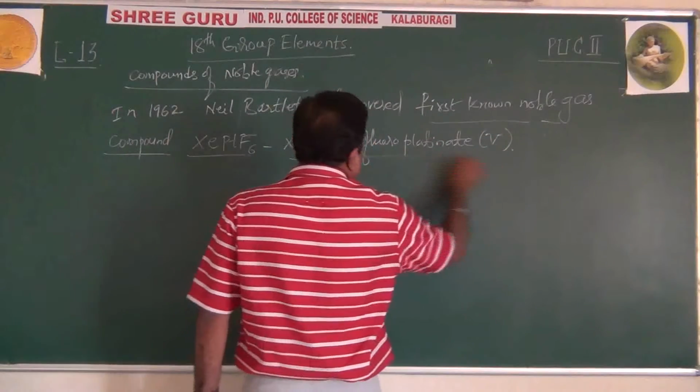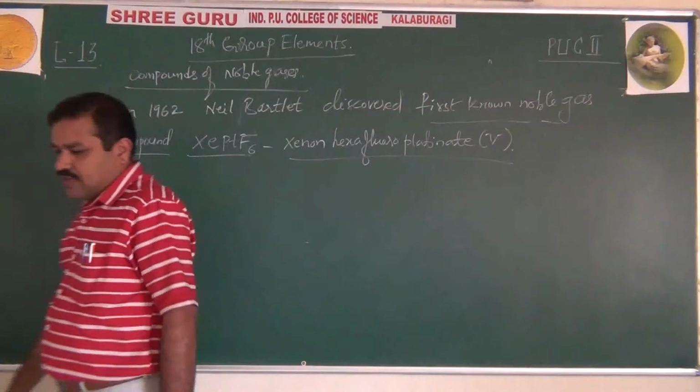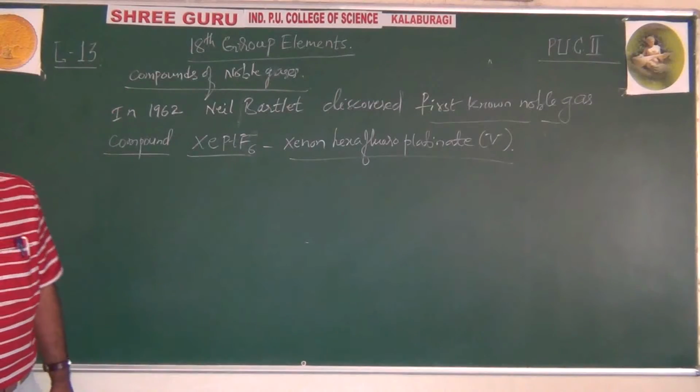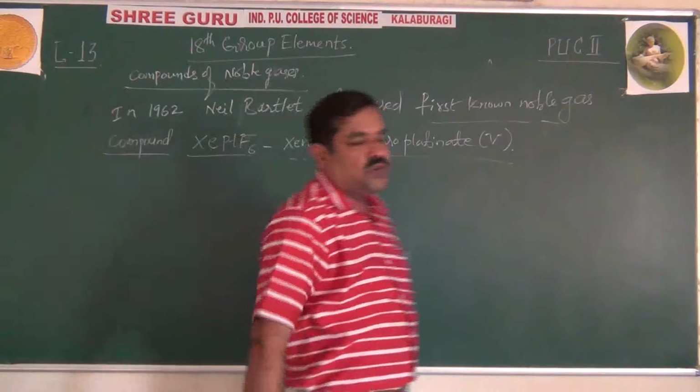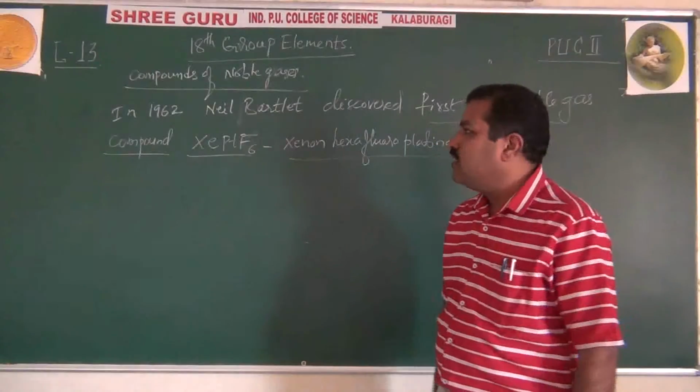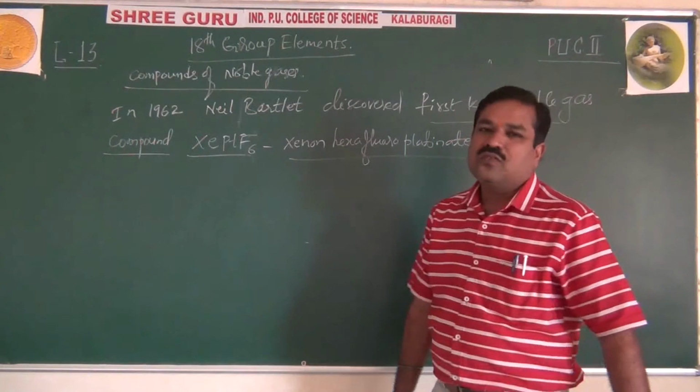This is the IUPAC name of the first known prepared noble gas compound. Very pakka question in theory for 2 to 3 marks: explain the Neil Bartlett reaction or explain the formation of the first known noble gas compound.